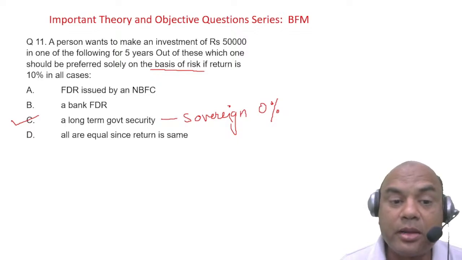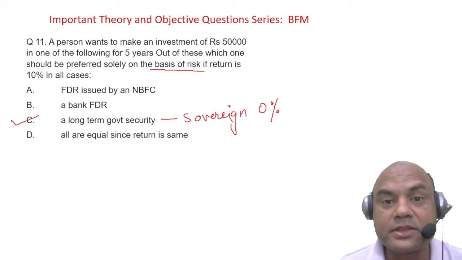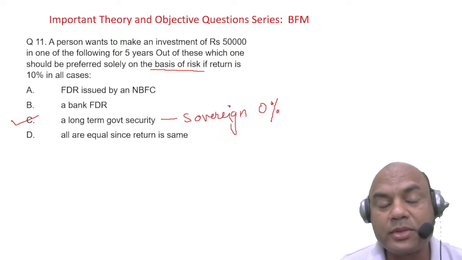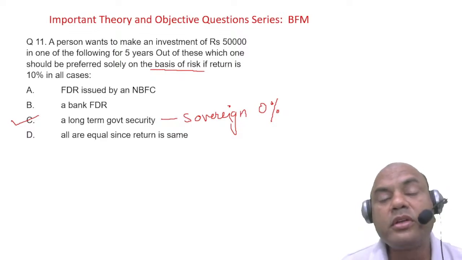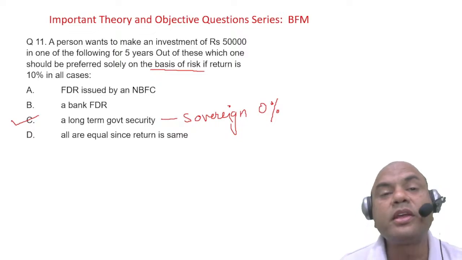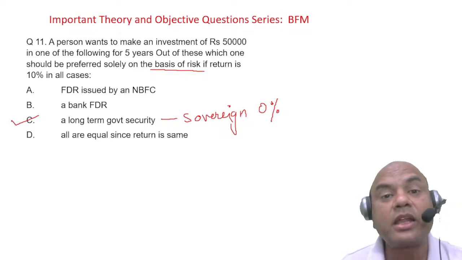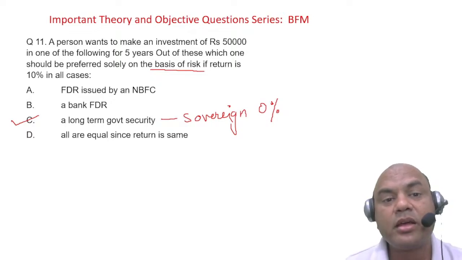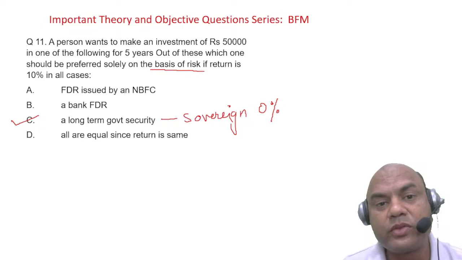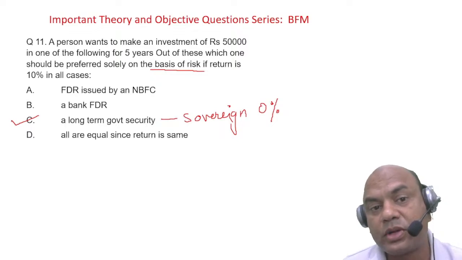Okay, but it depends which government it is. Now government security means, if you say, sir, if I invest in bonds of Pakistan, then no. Government security means your own country's government security. That's the meaning, not any other countries. So it depends on the government also. Suppose if somebody wants to invest in American treasury bonds, many of the institutions in India are investing in US treasury bonds. They are allowed because the rating is sovereign. But if tomorrow the Sri Lankan government issues bonds, will you invest in that? No. You have to check the government's risk also. What is the level of that government?